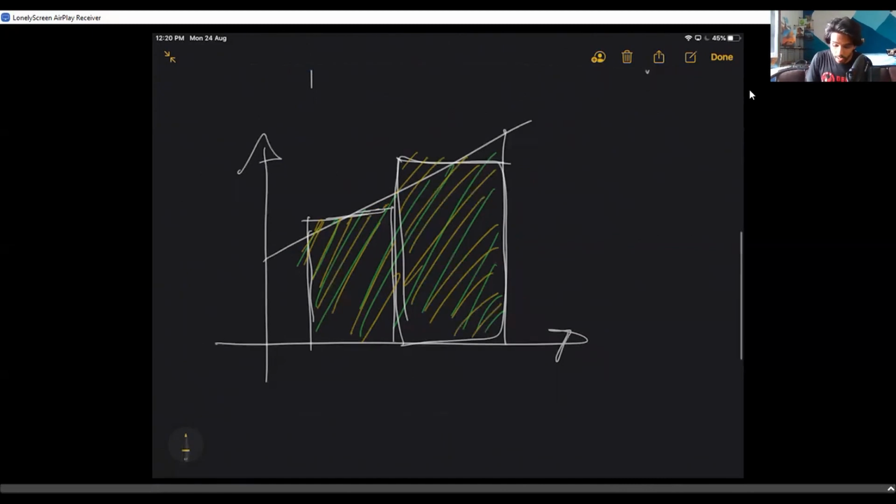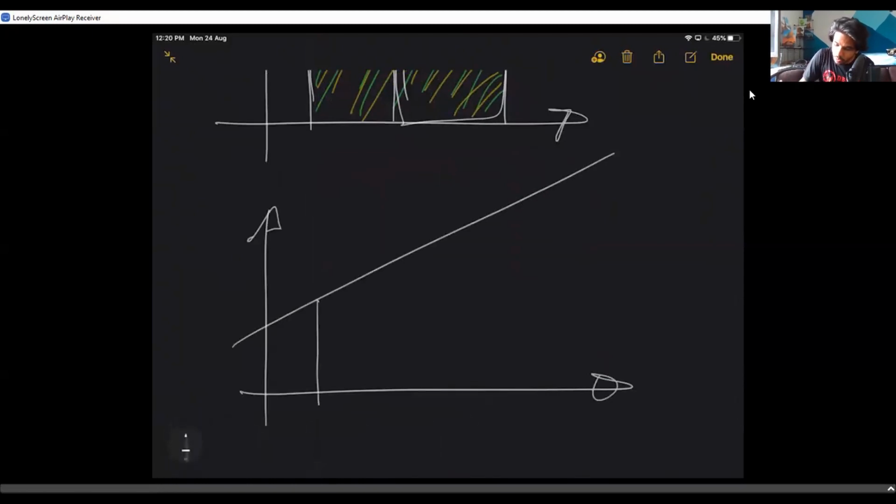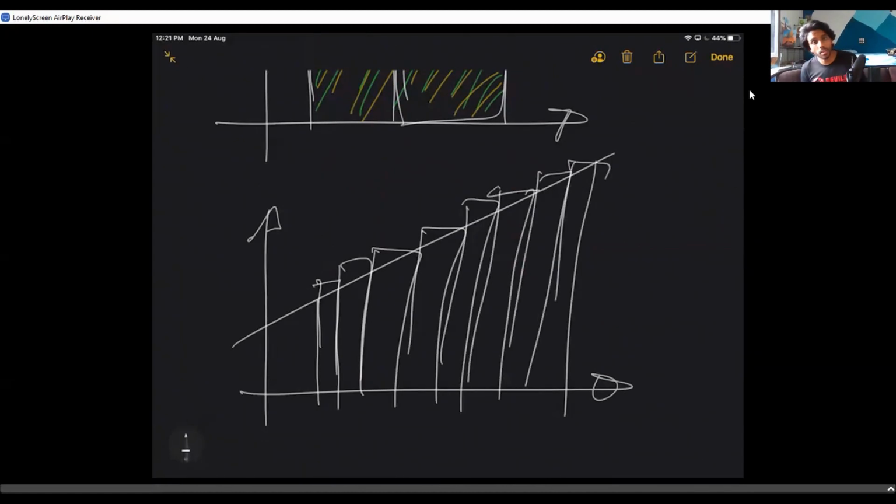But to make it more accurate, what's the best way to do it? To make it more accurate, the best idea to find the same area is to consider more and more rectangles. It depends on as many rectangles as you can take. If you take more rectangles, you're actually approaching a more accurate answer, right? So that's what you should be doing. Just because you don't know how to find the area of a trapezium, you're just using the idea of rectangles, taking more and more rectangles to find the area and make it more accurate.